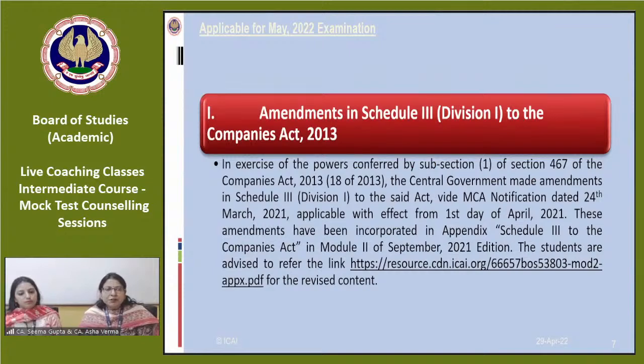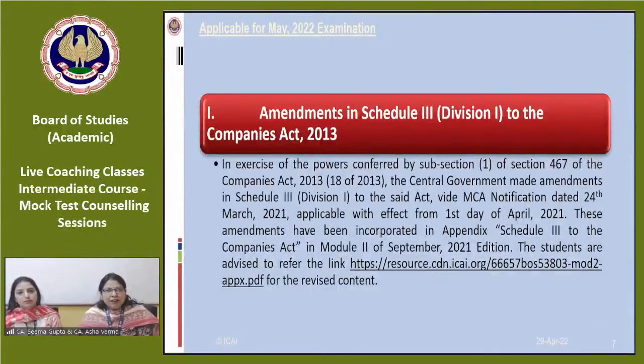Now, the September 2021 edition of the study material is relevant for the May 22 examination. Generally, students study from the study material, but they might have an older edition. The older editions are not updated. They are not suitable for study for this particular examination, and whatever you are studying, your efforts will go waste, because you are not referring to the updated ones. You are reading from obsolete study material. Some chapters may become redundant in the older versions.